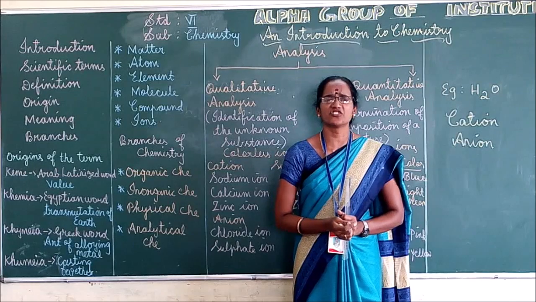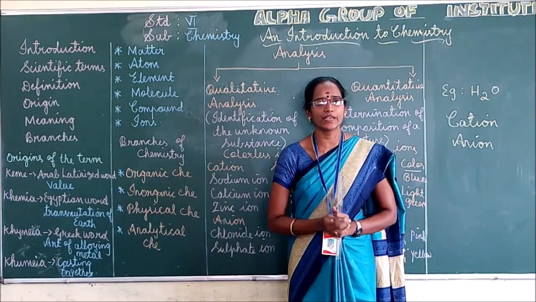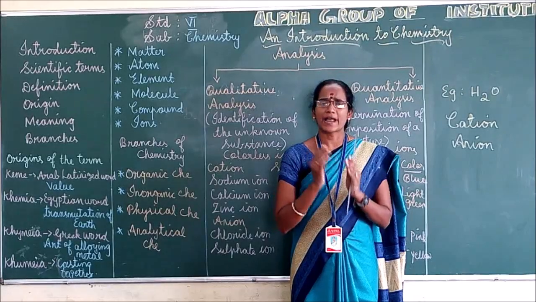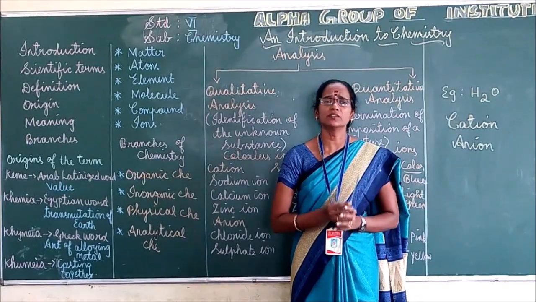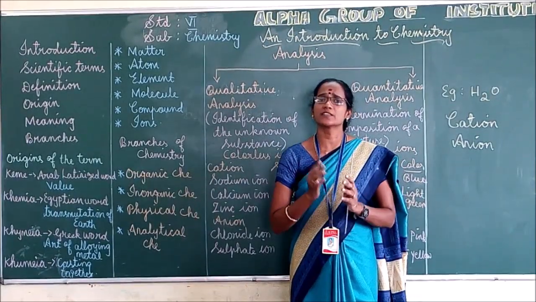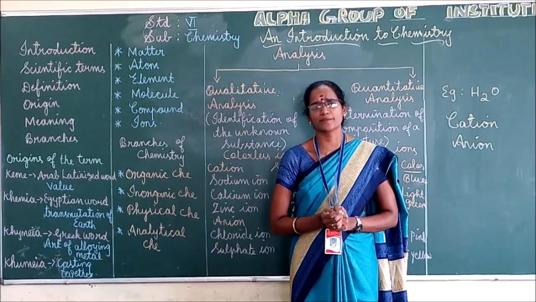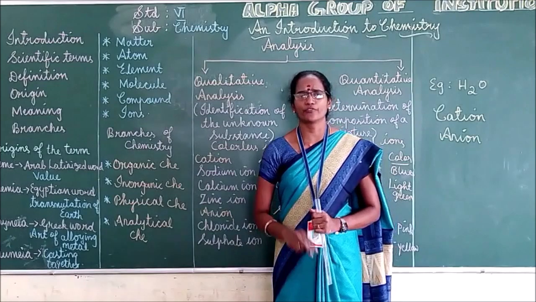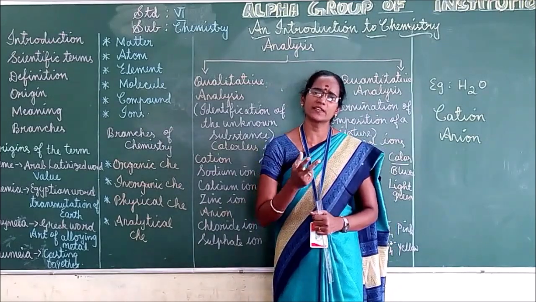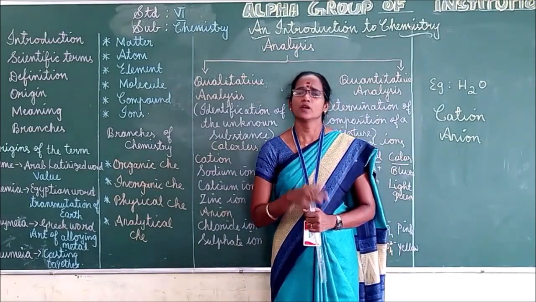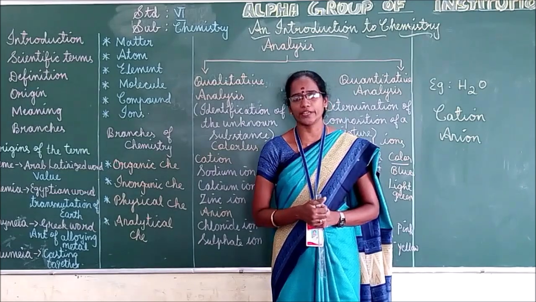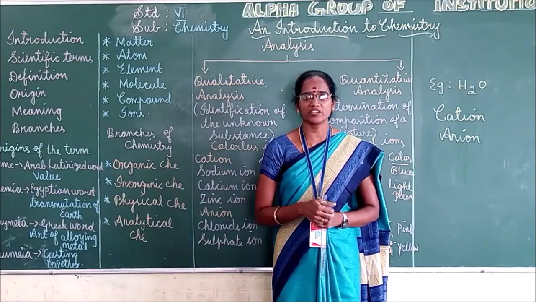It undergoes changes during chemical reaction. Okay, so chemistry is a branch of science of matter that undergoes changes during chemical reaction. For example, digestion of food. Digestion of food is a chemical change only. What happens actually? Chemical reactions take place in our body. So it is a chemical change.